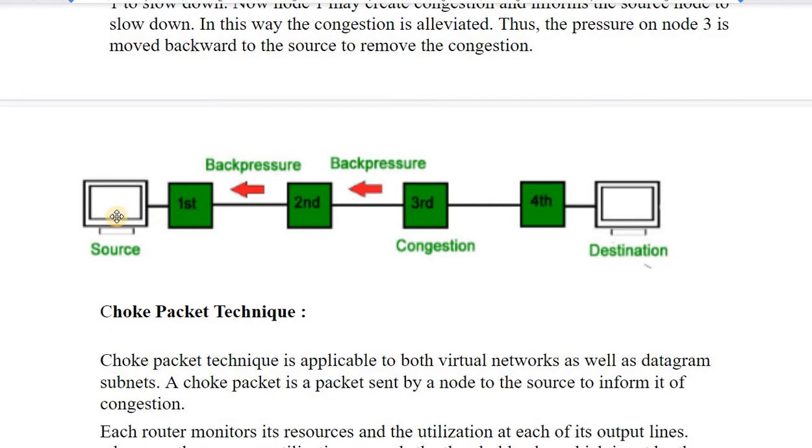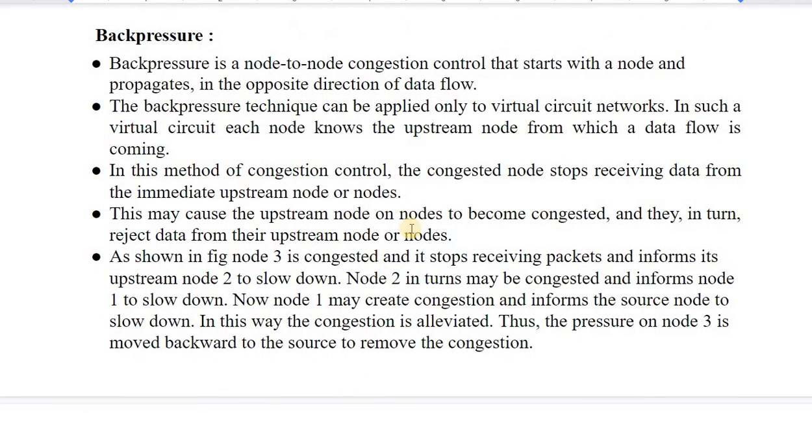See, have a look at this diagram. This is the source and the destination. We have four intermediate nodes. If the source wants to send a packet to the destination, and any congestion is encountered at node 3, then node 3 will inform the node preceding it. Then the second node will inform the node preceding it, that is node 1, and then node 1 will inform the source. This is known as back pressure.